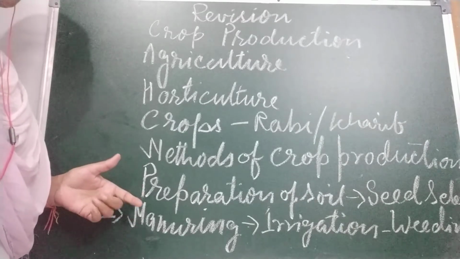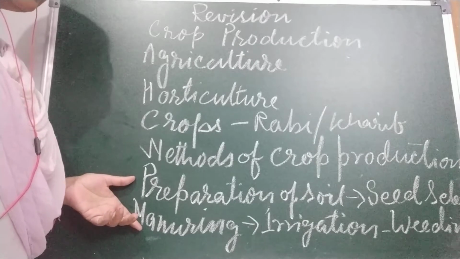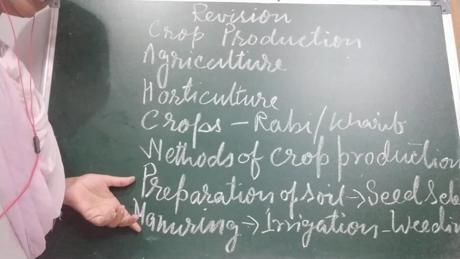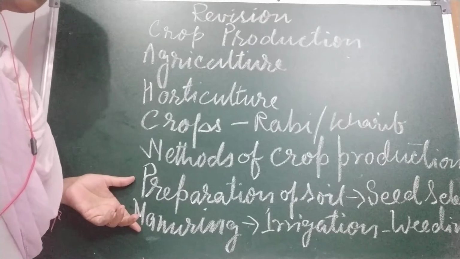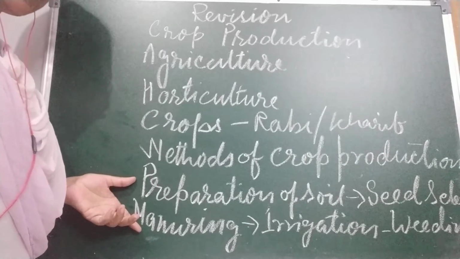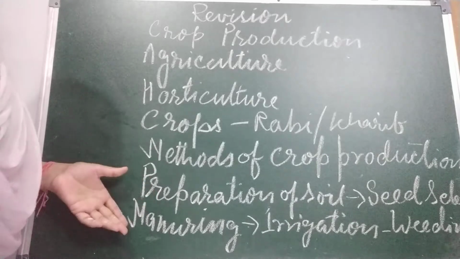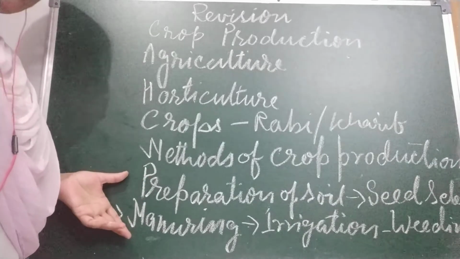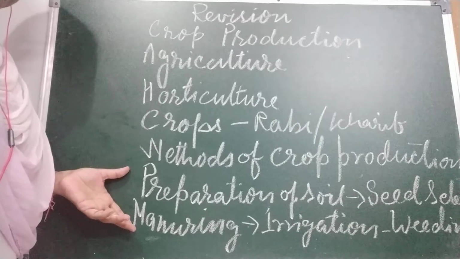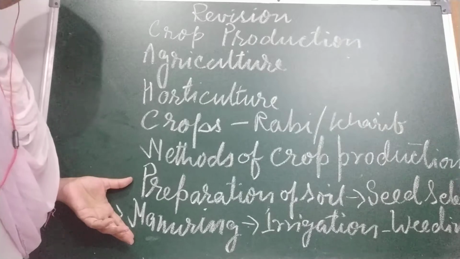And what is mixed cropping? Sometimes two or more crops are grown together in the same field. The crops are chosen in such a way that the nutrient needs of one crop are fulfilled by the other. Okay, now next is using fertilizers and manure. Children, as you know, manure is what? Natural, organic substances. Manures are organic substances.